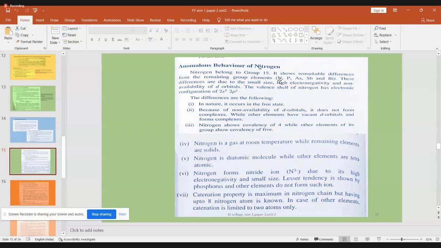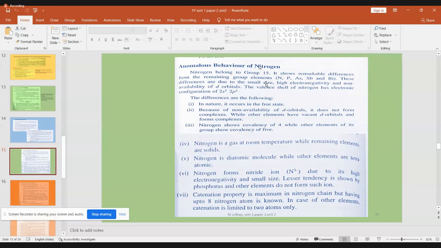Nitrogen has its electrons in 1s2, 2s2, and 2p3. That's all. It can have vacant p orbitals, but d orbitals, even vacant d orbitals, are not within its reach, whereas phosphorus can make use of vacant d orbitals. So that is the main difference of nitrogen from other members.